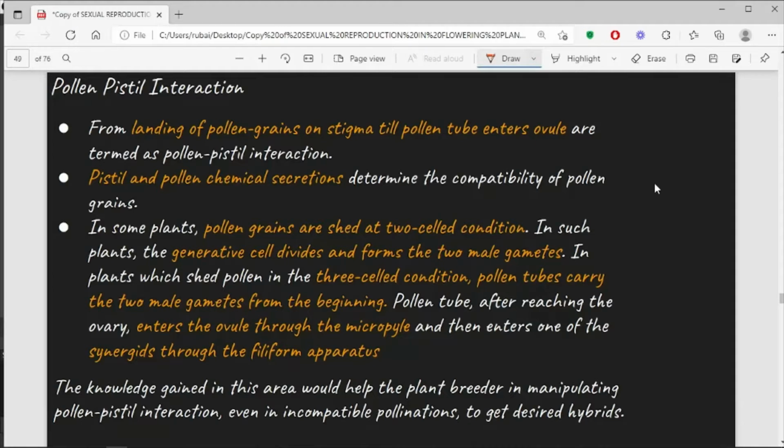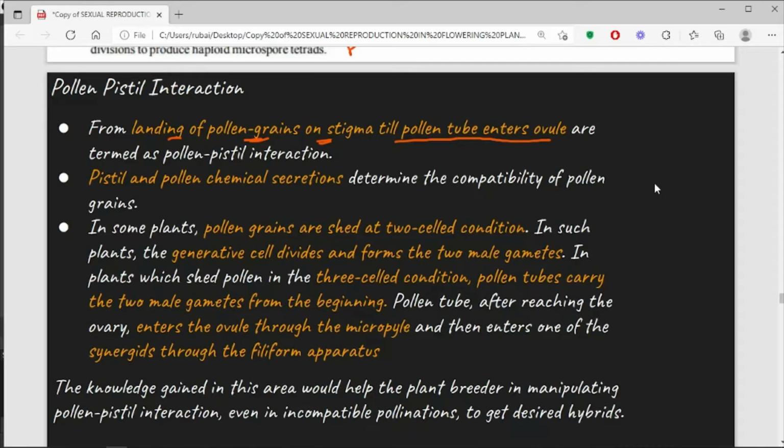Let us now start with the next topic, which is pollen-pistil interaction. Now, we have already studied about pollination. So you know that in pollination, the pollen gets transferred from the anther of a flower to the stigma, right? So right after the landing of the pollen grain on the stigma, till the pollen tube enters into the ovule, everything is considered under pollen-pistil interaction. So on pollination, the pollen will fall on the stigma, and then the pollen tube formation will take place and will ultimately reach the ovule.